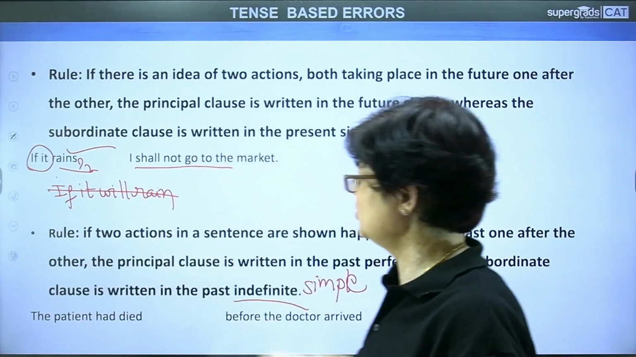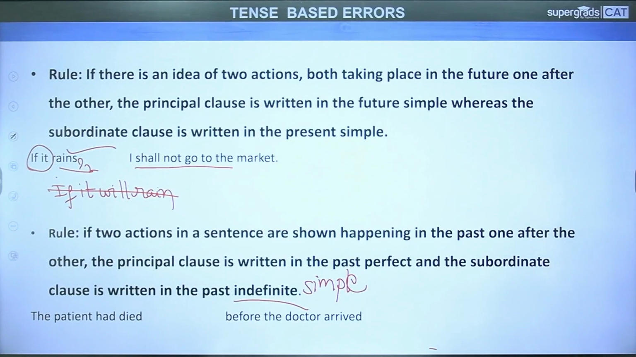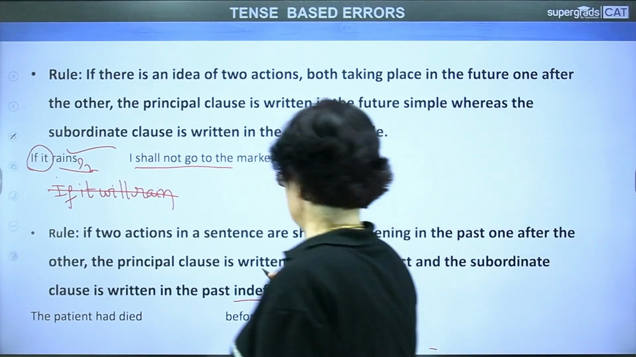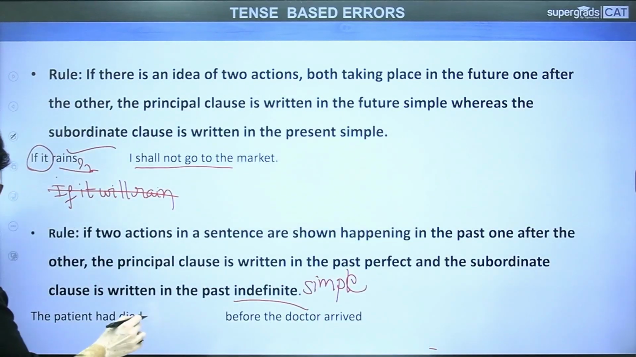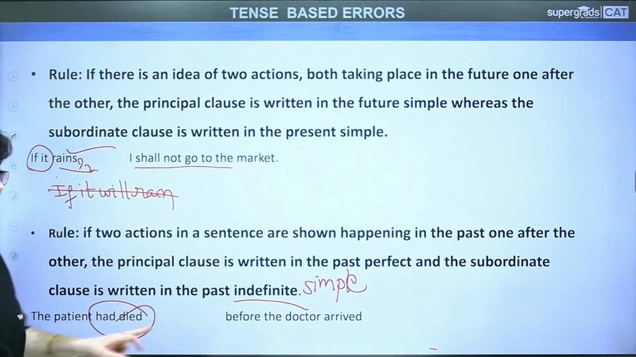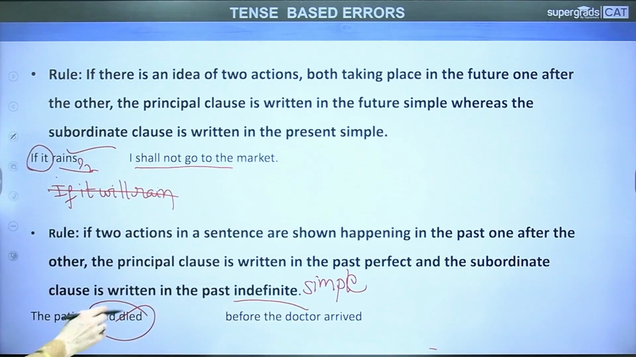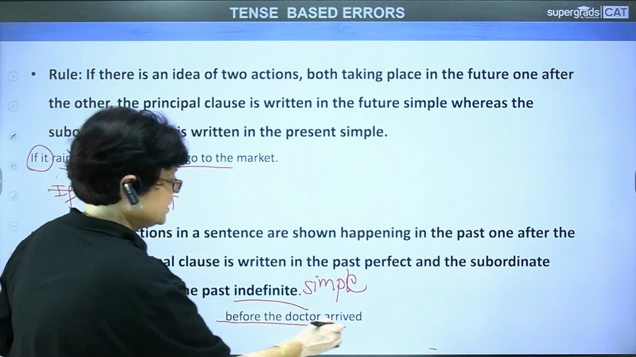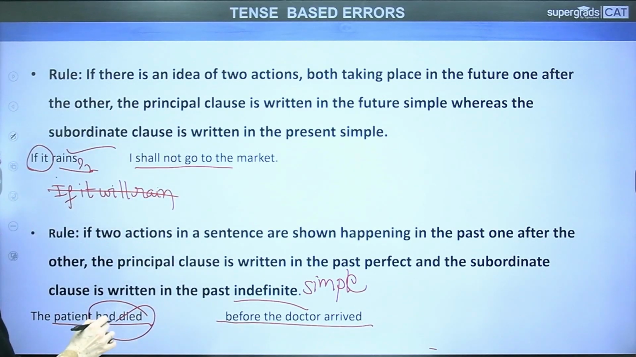So let's come to the rule again. If two actions are shown happening in the past, the principal clause is written in the past perfect. See, the patient had died before the doctor arrived. This is the main clause, the principal clause, and this is the subordinate clause. Okay, so here we use the past perfect tense.